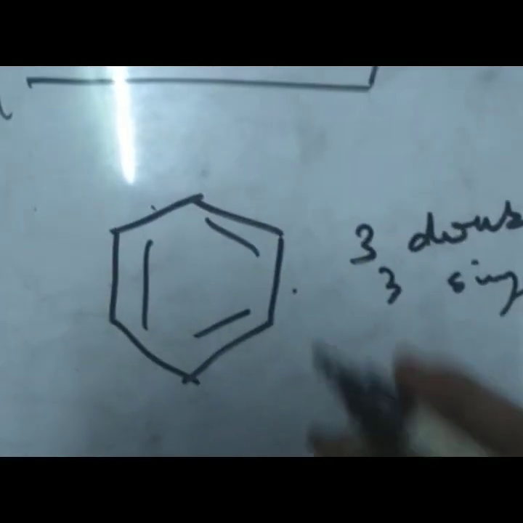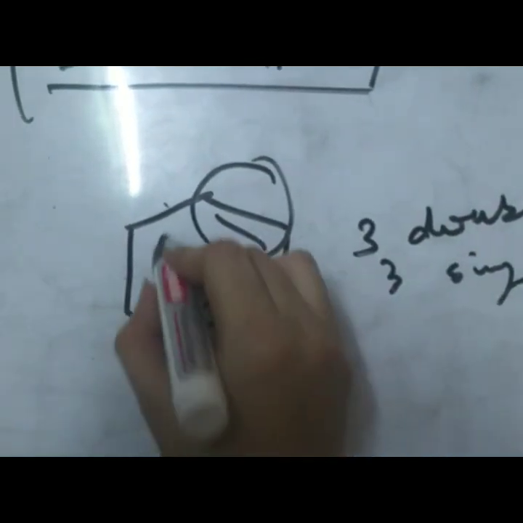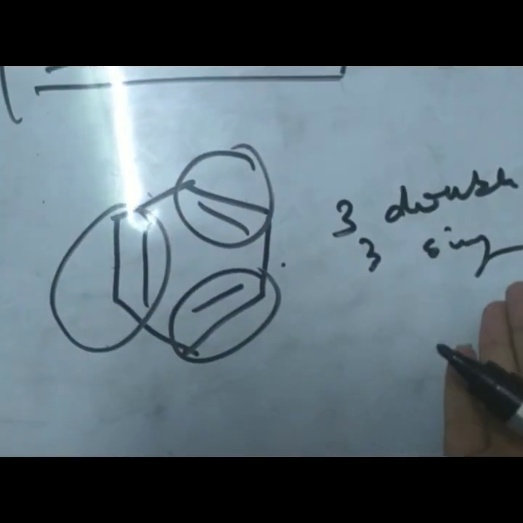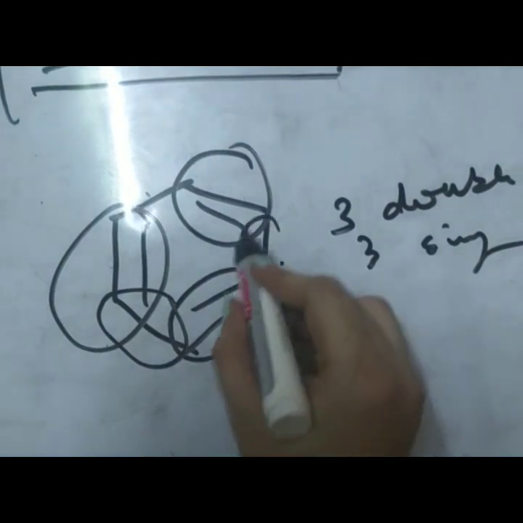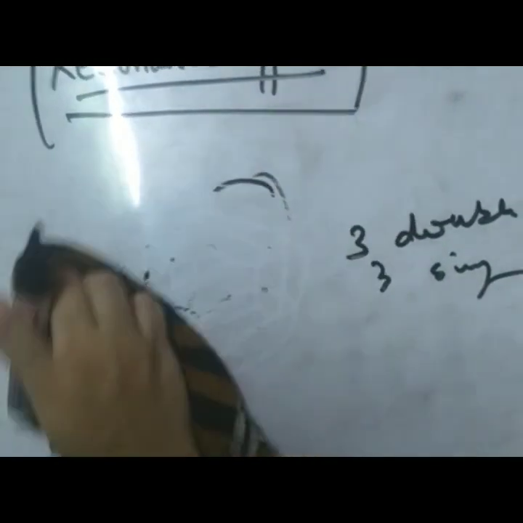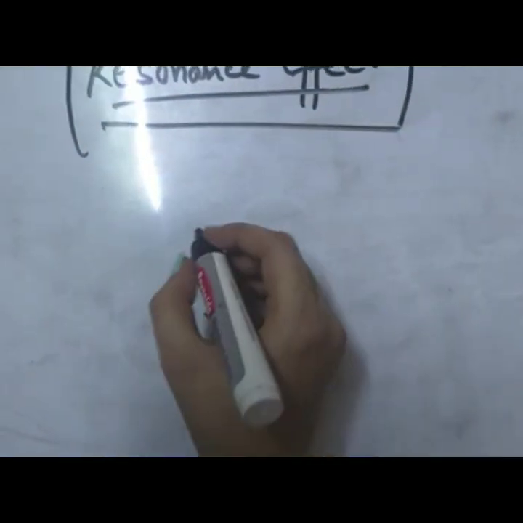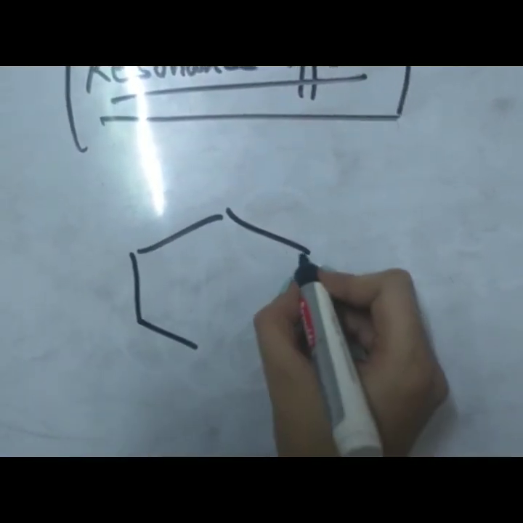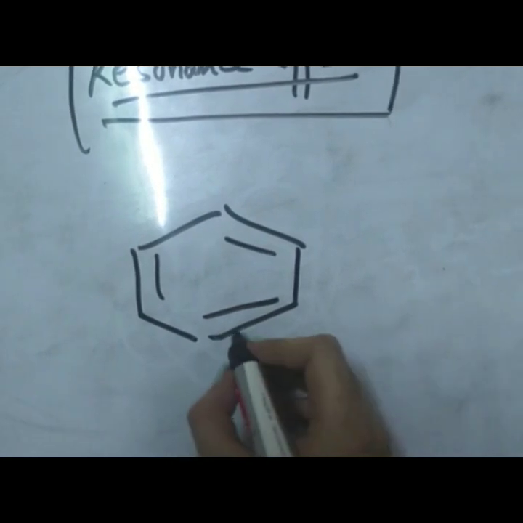So we might think that the 3 double bonds are of equal length and the 3 single bonds are of equal length, so 2 different bond lengths should be observed. But it is not so.